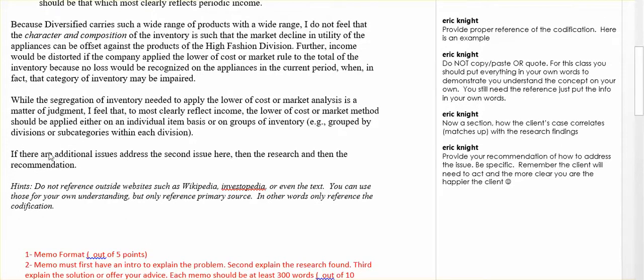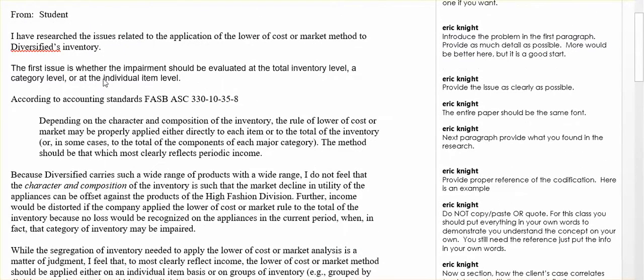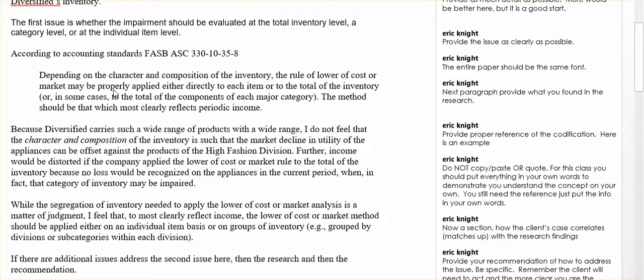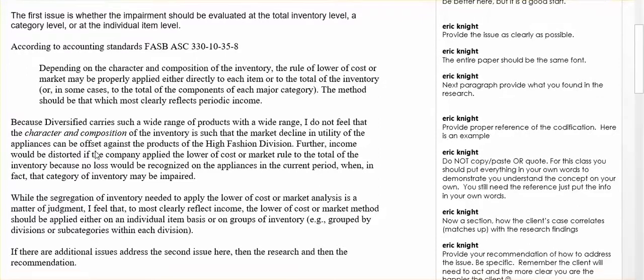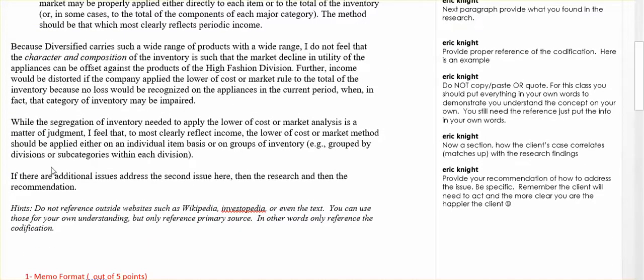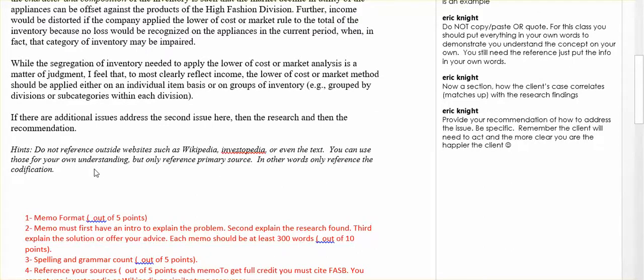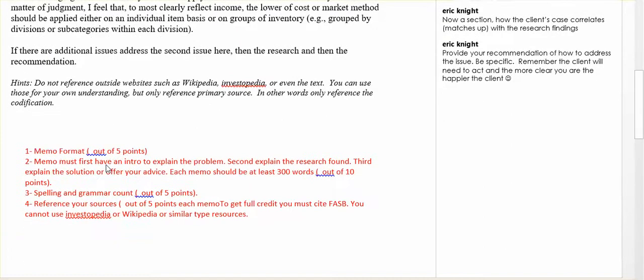If there are other issues, then you just start with the second issue, and there were in this case, but I took them out because I wanted to. You probably won't have to deal with that in some of your work. You only have one issue, but if there's more than one issue, then you would say, here's the second issue, here's the research, here's my recommendation. So the same situation. Really, you need the facts, issue, the information from FASB, the research that you found, and your recommendation. Hence, do not reference outside information.